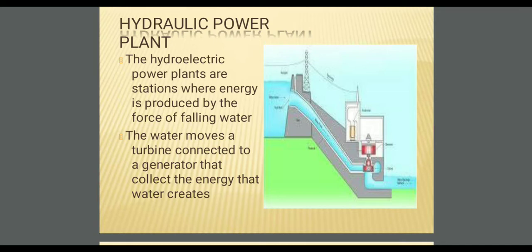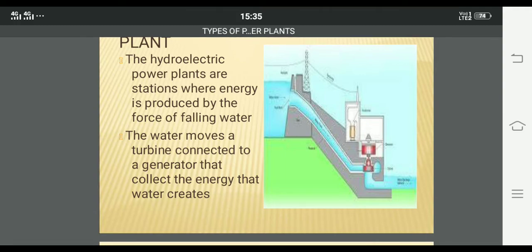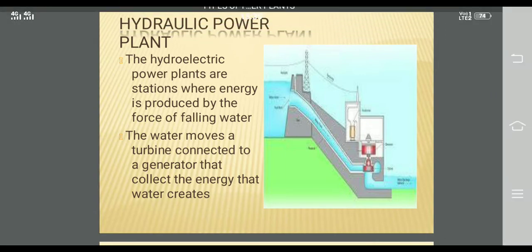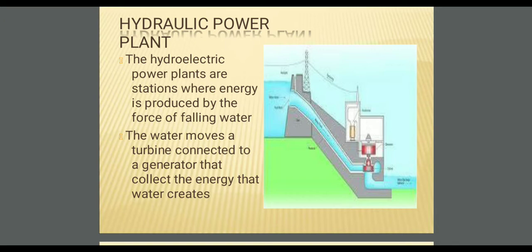The hydraulic power plant is also known as a hydroelectric power plant, a water power plant, or a water plant. Before discussing this power plant, we need some specifications when generating power by using water. The first thing is that you need to create a head level to create some amount of pressure by using water. That means you need to construct a dam before generating power by utilizing water.